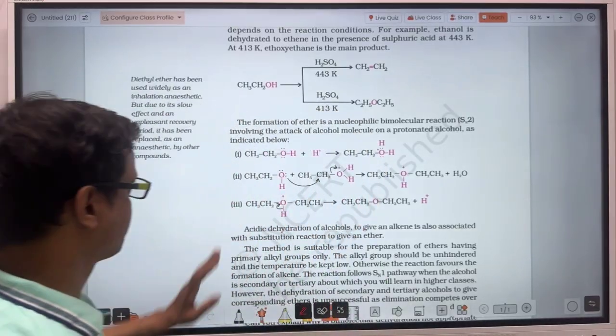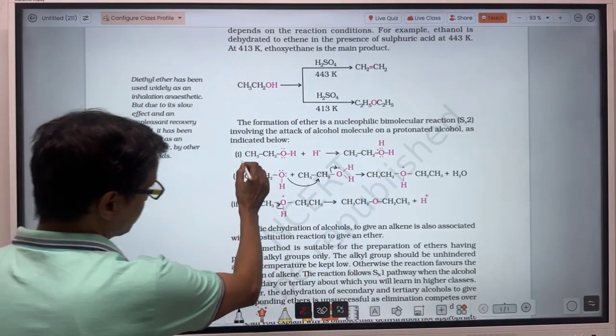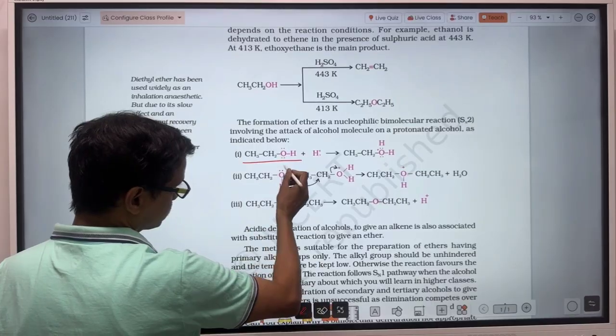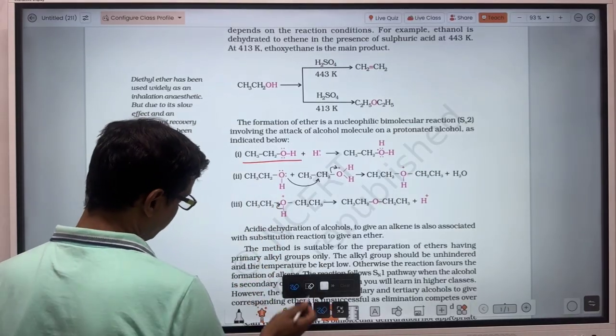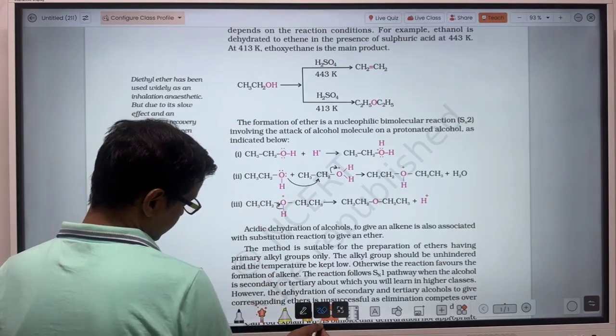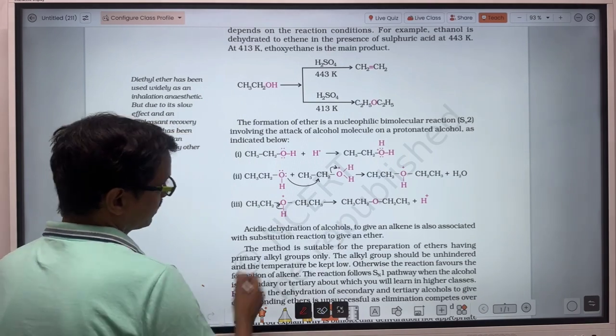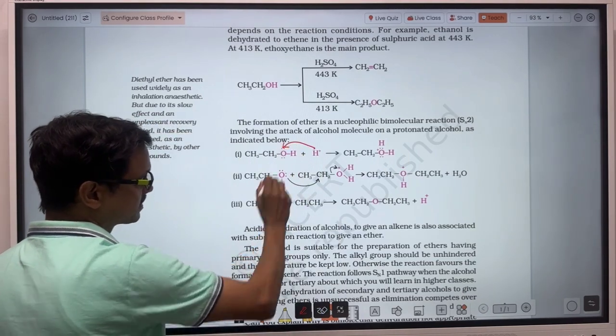Let's see here in step 1. In step 1, there will be protonation of alcohol. Same as in the case of alkene formation. This H plus will attract toward this side.